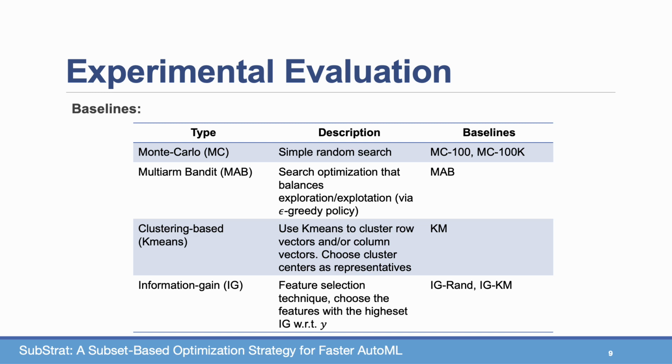Another approach is information gain, a common feature selection technique that we can employ only on the columns, and it chooses the most promising features with high correlation to the target column Y. So we have the baseline IG-RAND, which chooses features with IG and chooses rows using just a random search. And we also have IGKM, which chooses rows according to the clustering method and columns with the information gain.